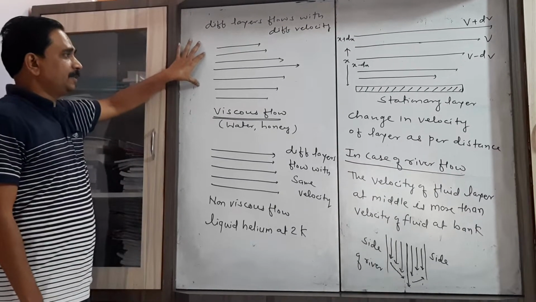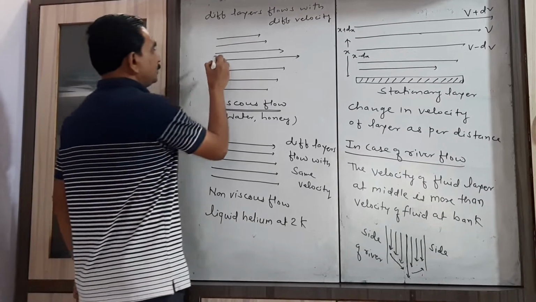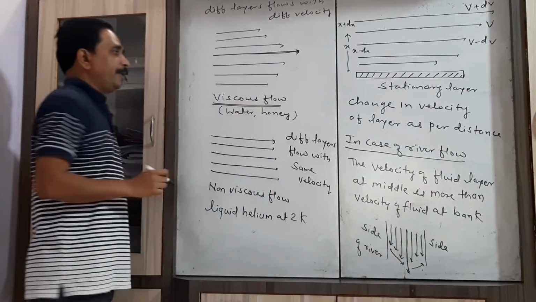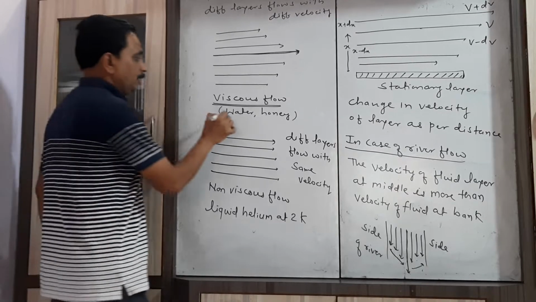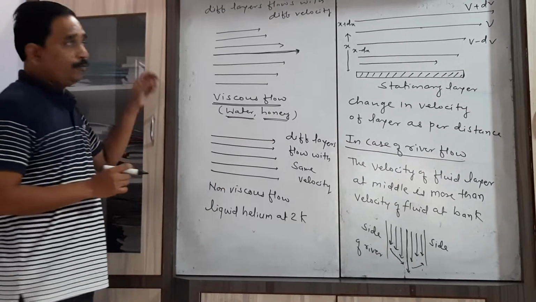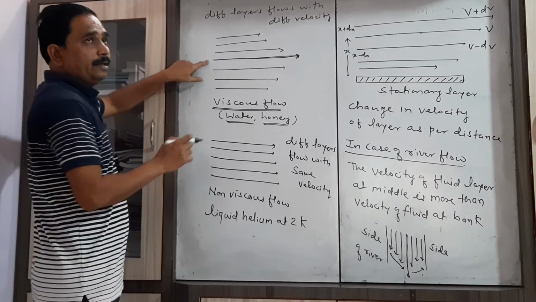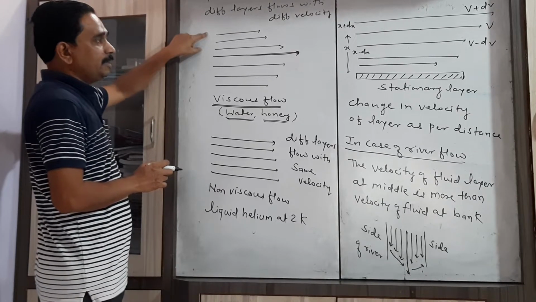Now from the first diagram it is very clear that if we consider this layer is a central layer of a fluid, that is the viscous fluid, that is layer of water or honey. Then from both sides of this central layer, we observe that the velocity goes on decreasing.